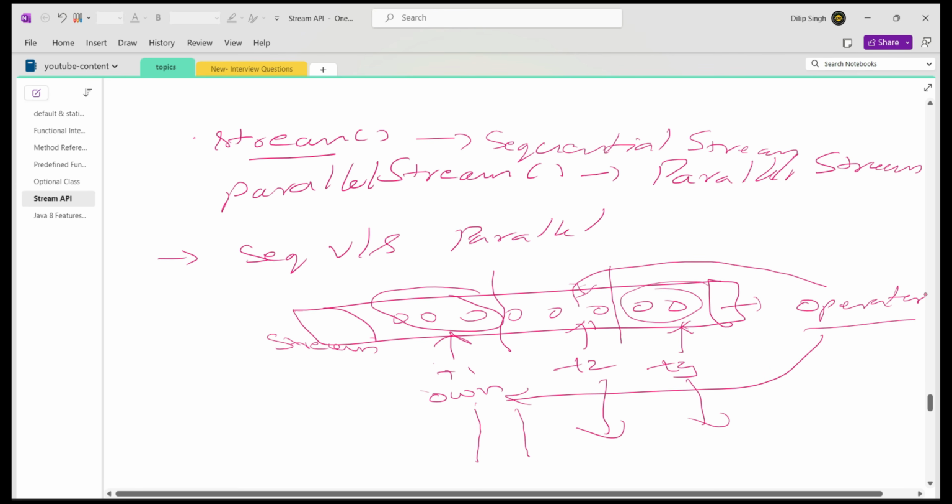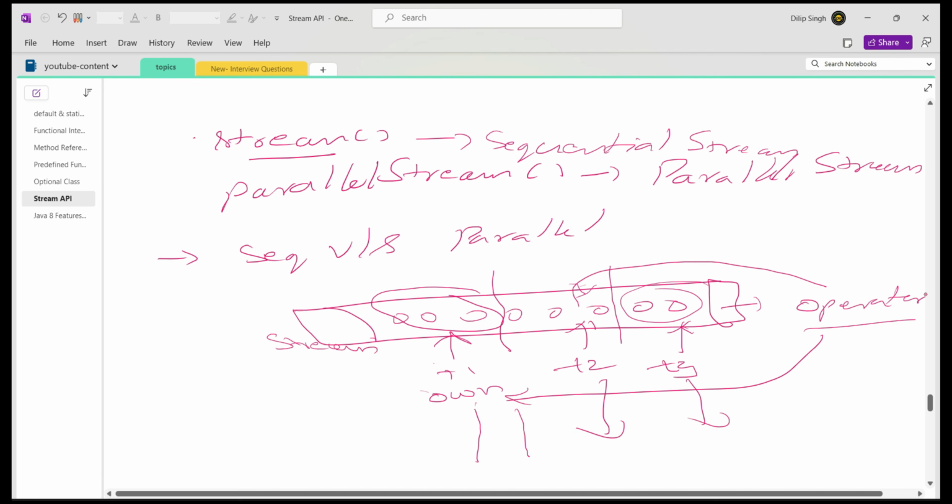When you create a parallel stream object, internally the multi-core processors will start executing, or the stream will be divided into multiple sections, and each section is processed by each multi-core processor, or we can consider it as a thread also. Then the threads will start executing the same operation on the stream elements in parallel.